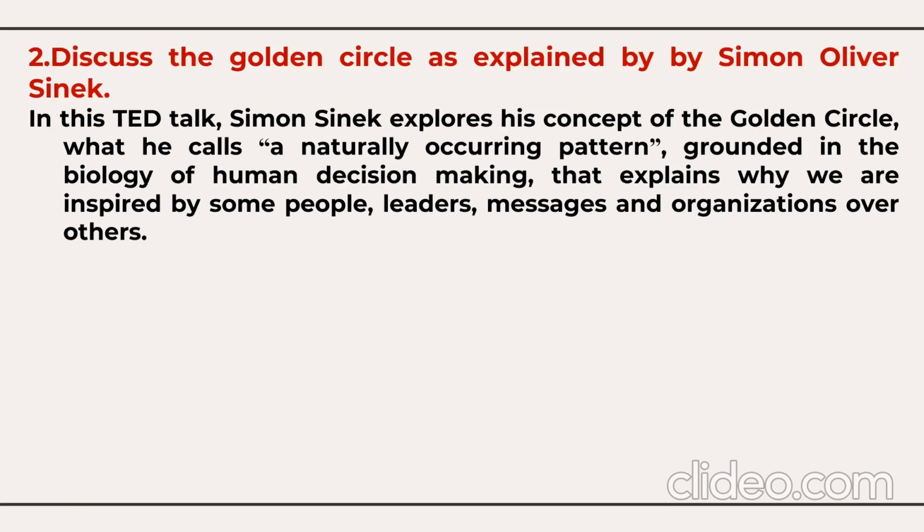In this TED Talk, where the leadership needs action, Simon Sinek explores his concept of the golden circle, which he calls the naturally occurring pattern, which is based on the biology of human decision. He says why we are inspired by some people, leaders, messages, and organizations over others. That is the base of this concept.